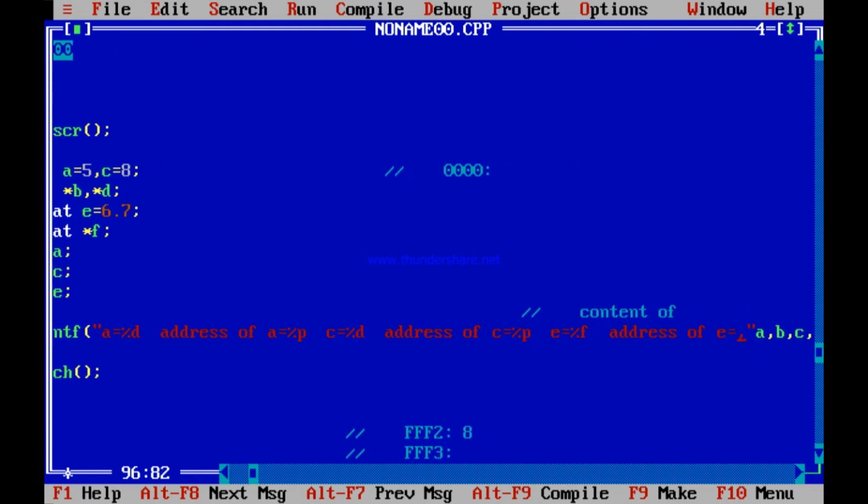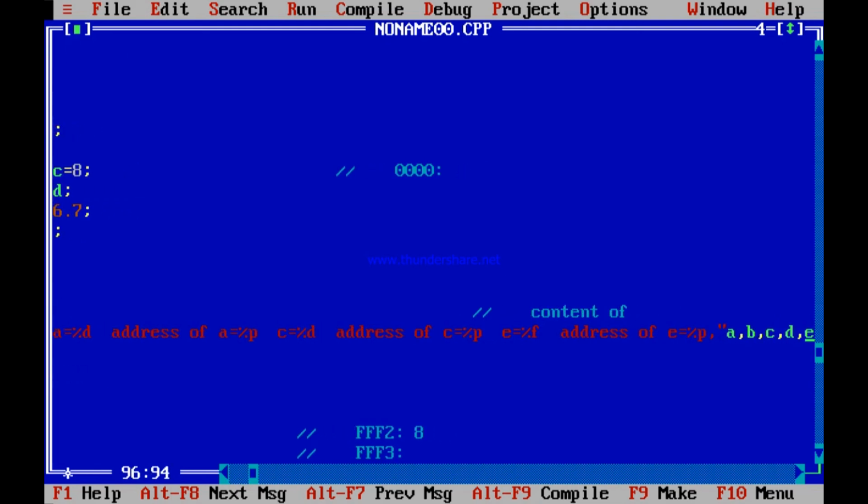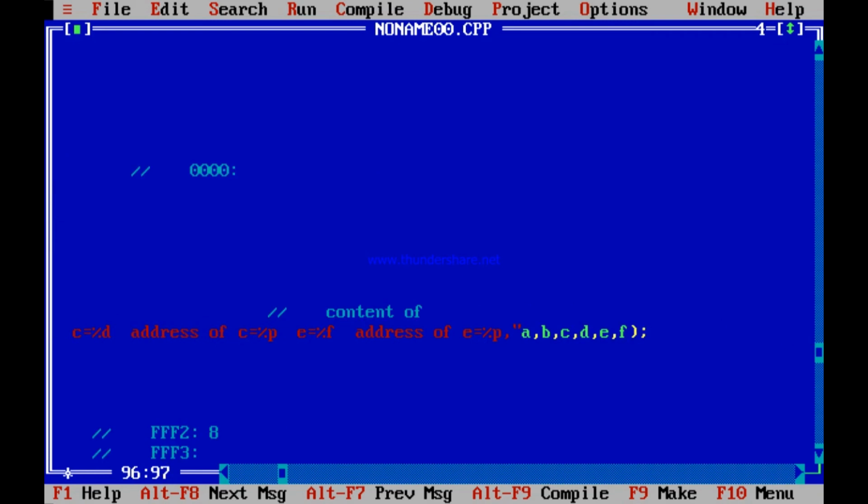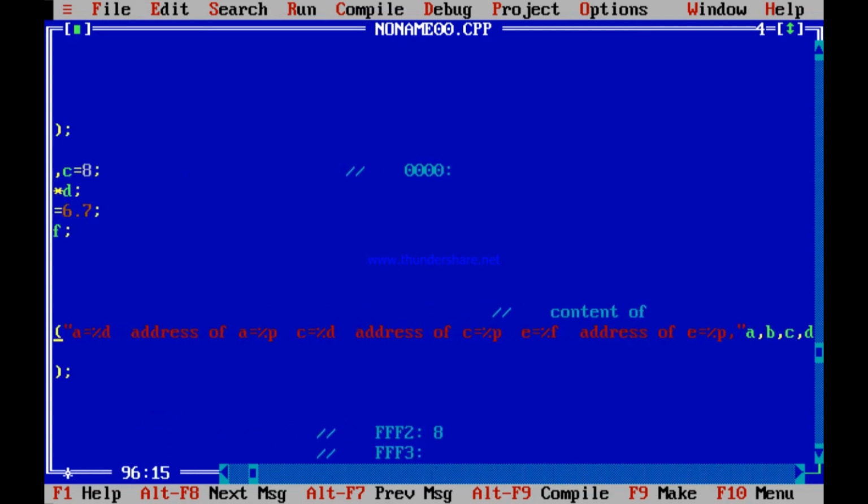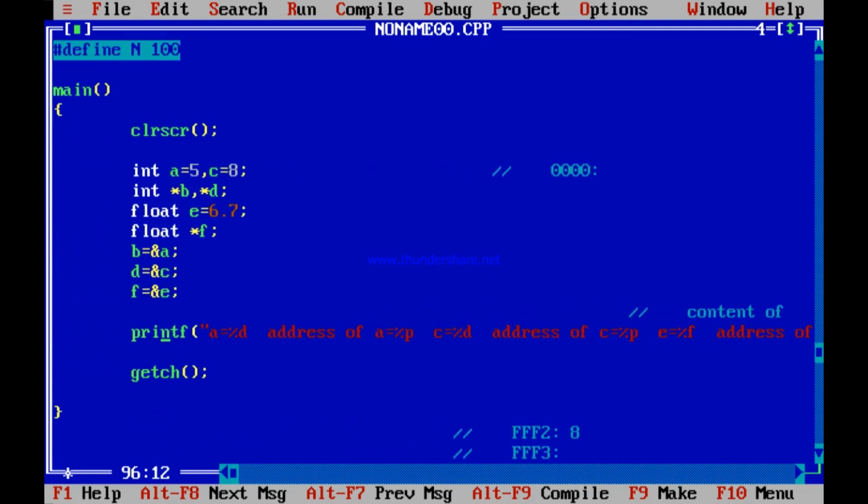equal to %P. What is that %P? Definitely F. So see, you have printed A, B, C, D, E, F. That is, you have printed A, address of A. You have printed C, address of C. You have printed E, address of E. But everywhere you are printing it using the proper format. E is a floating point, so %f. Address of E is a pointer, so address of E is %P. But remember, float takes 4 memory locations and integer takes 2 memory locations.